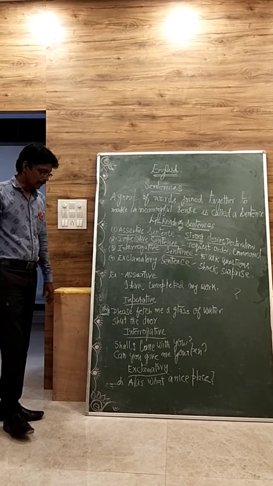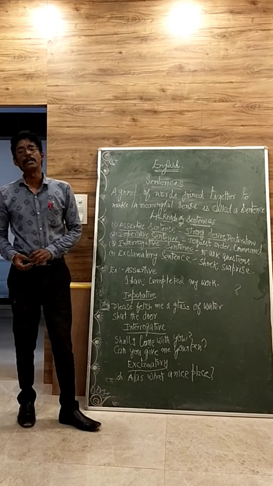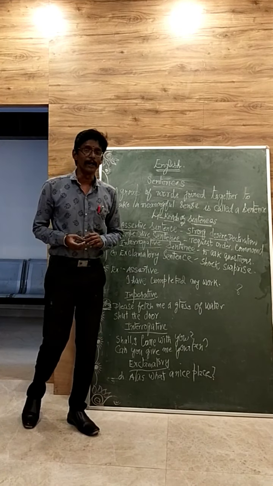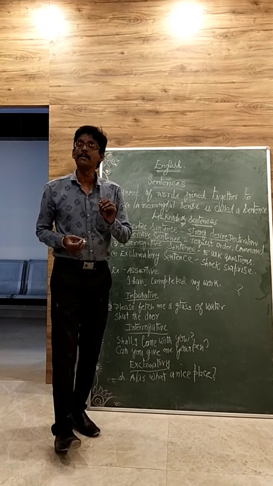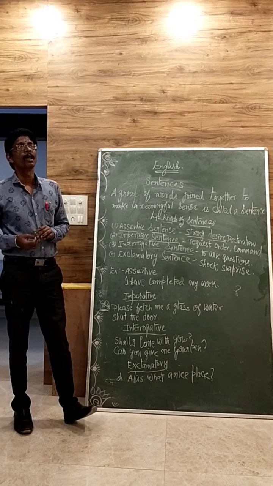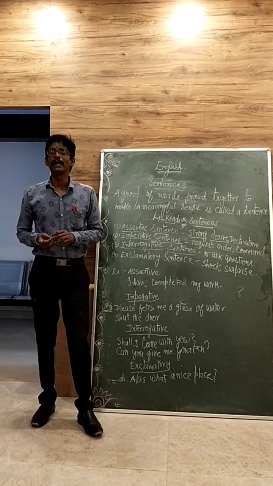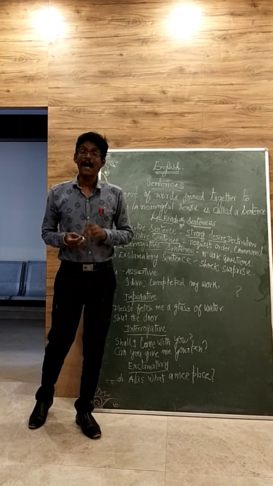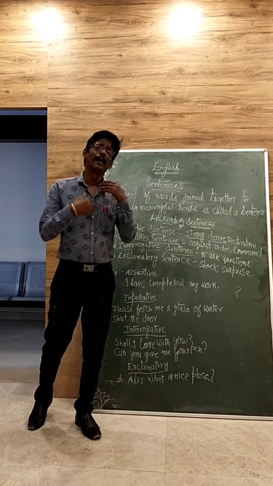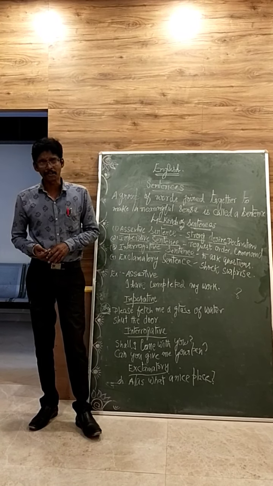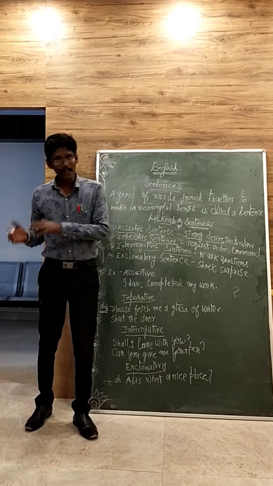And now the last one, exclamatory sentence. An exclamatory sentence is always used for a shock or in a surprising way. For example, suppose you are traveling and you saw an accident, okay, accident, not an incident. There is a difference between accident and incident. Anyhow, we will discuss it in our coming classes. What is the difference between accident and incident?